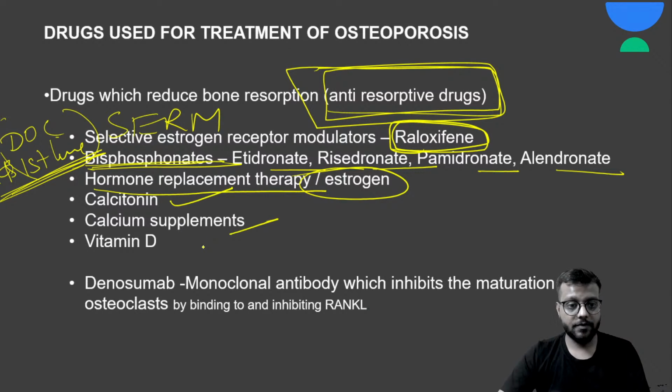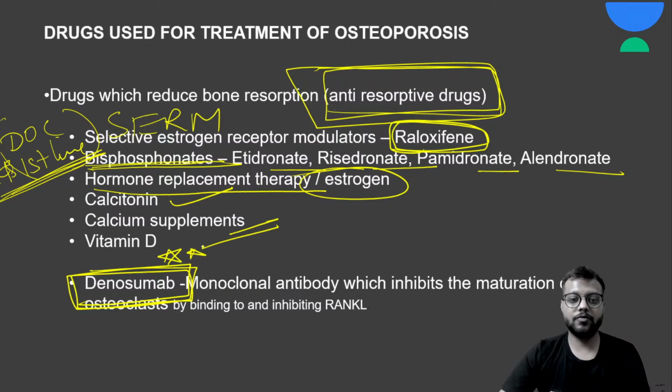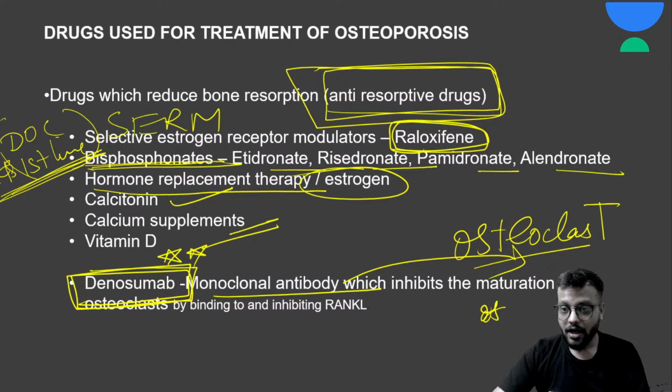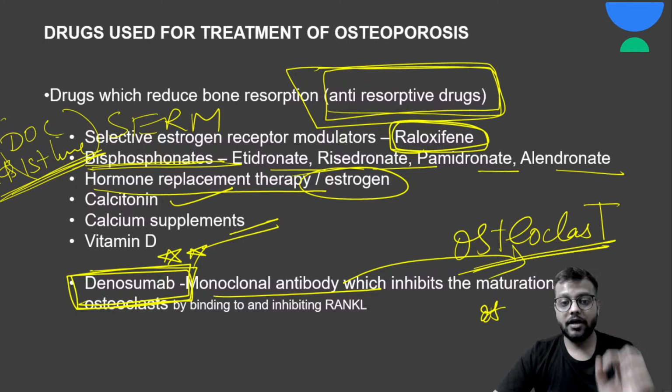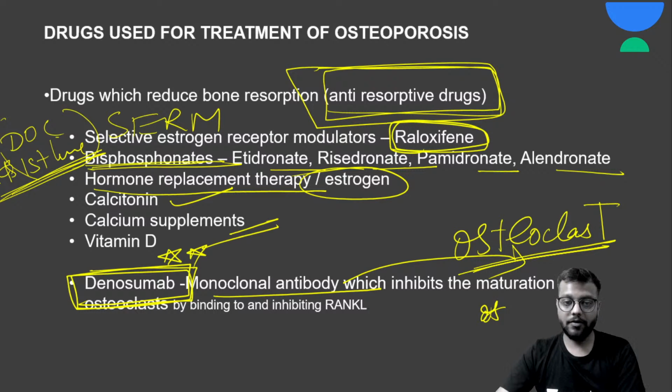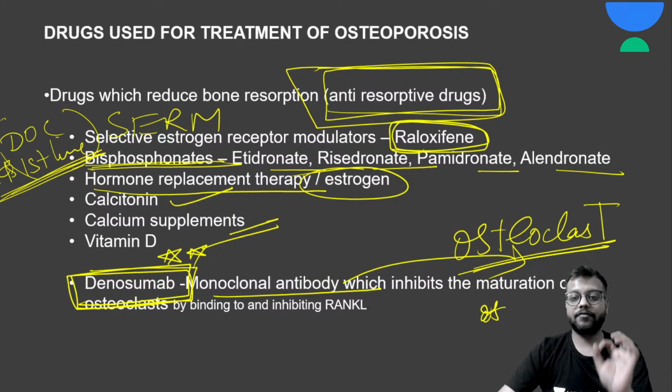Hormone replacement therapy like giving the estrogen in postmenopausal women. Calcitonin, calcium and vitamin supplement. And very important is denosumab. Denosumab क्या होती है? Denosumab is a monoclonal antibody which inhibits the maturation of the osteoclasts. And कैसे? Because they inhibit the RANK ligand, and so osteoclasts will not be able to bind and they will not be able to mature.